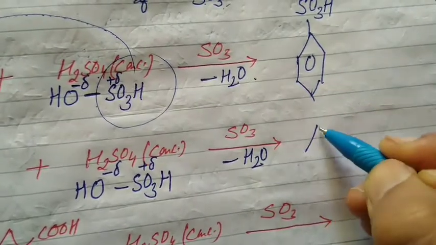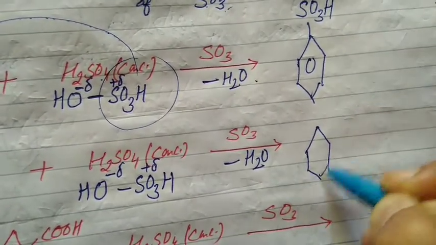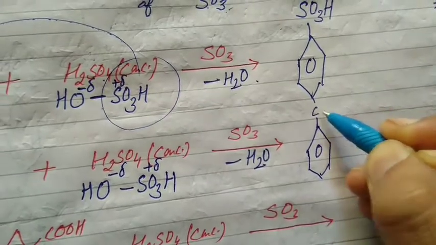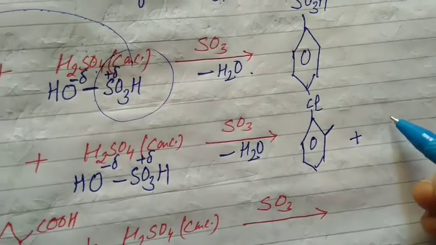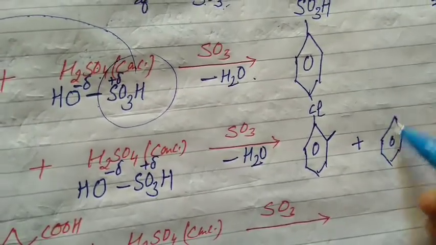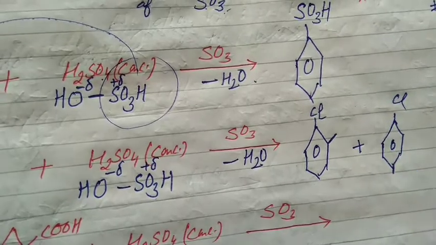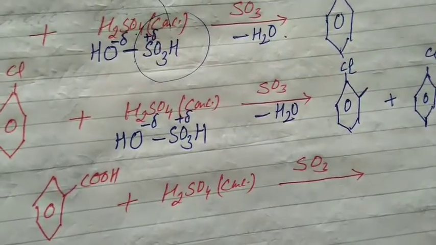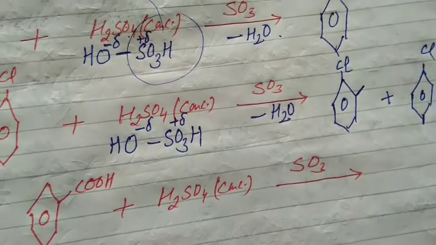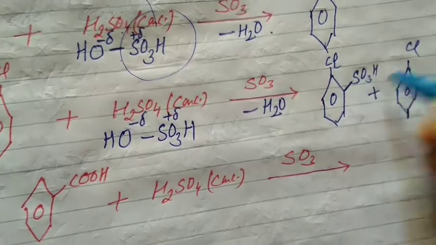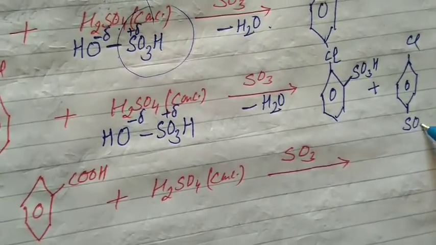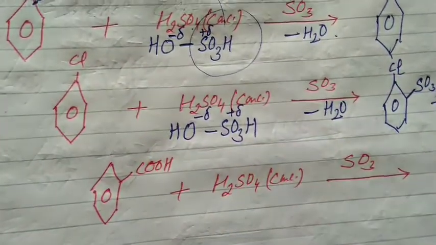But the group which is already in the ring is activating, that is ortho and para. It will not undergo any change, it will remain as such. Suppose the reaction is complete. What will happen? The electrophile will approach the ortho position or the para position. Now it's clear, students, what the electrophile is here? SO3H, the positive part of the attacking reagent. SO3H. That's the reaction. In halogens we will discuss.